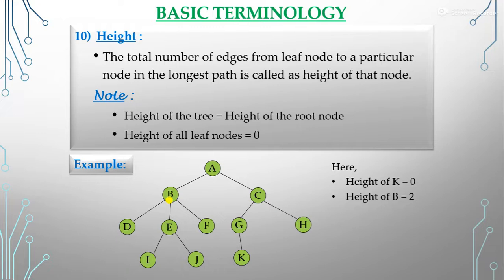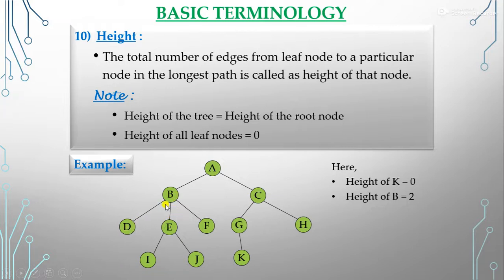Why is the height of B 2? Because from the leaf nodes here, D, I, J, F, we have to check from which leaf node to the node whose height we are counting, how many edges there are. So we have to choose the longest path to find the height.